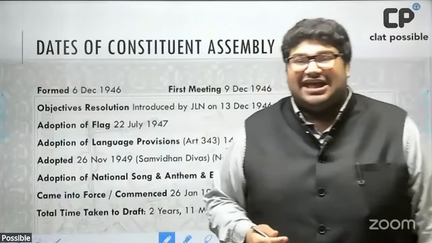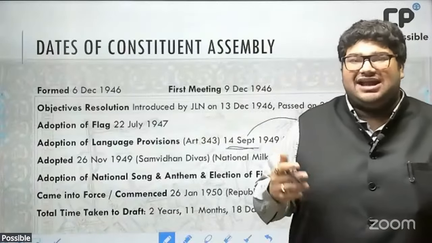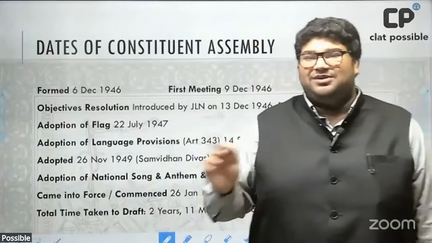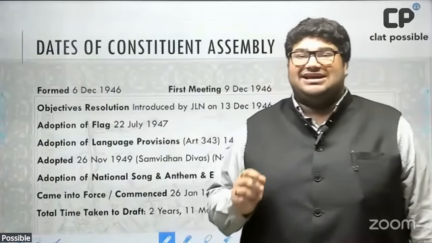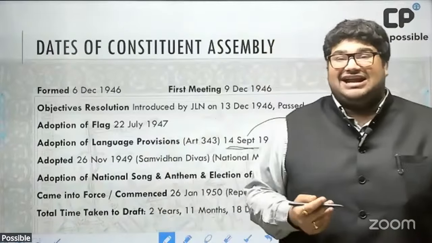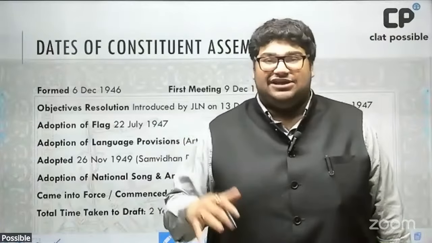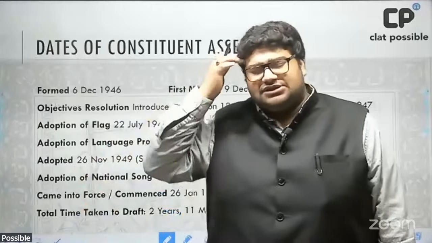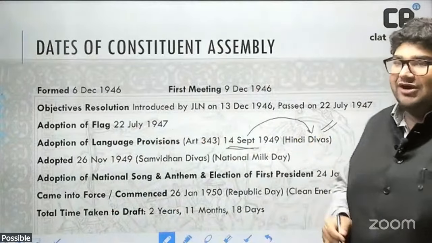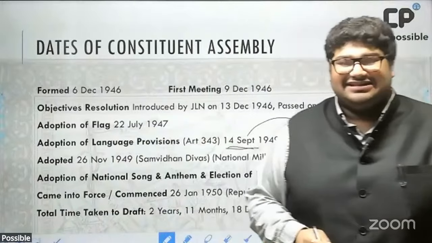So what was the compromise? The compromise was that there would be no one national language of the country. The union government would have Hindi as the official language. However, English could continue to be used, and the form of numerals would be the international form, not the Devanagari form. Ultimately, it was decided that states would be free to have their own official language or languages. There would be no singular national language. These came to be adopted by the Constituent Assembly on the 14th of September 1949, which is why we today observe the 14th of September as Hindi Divas.